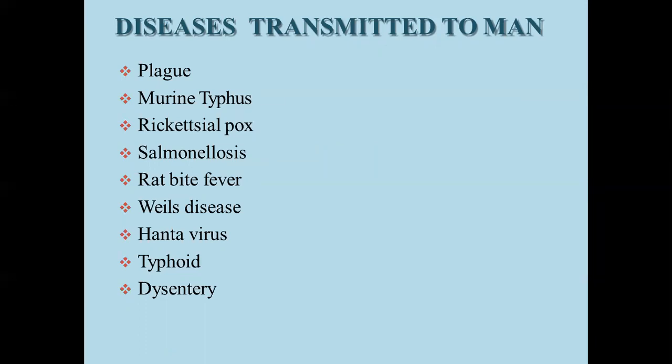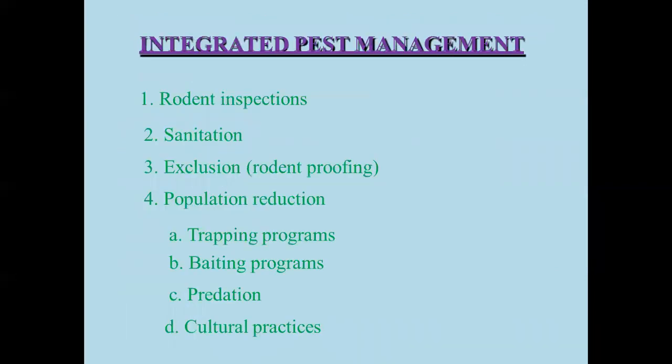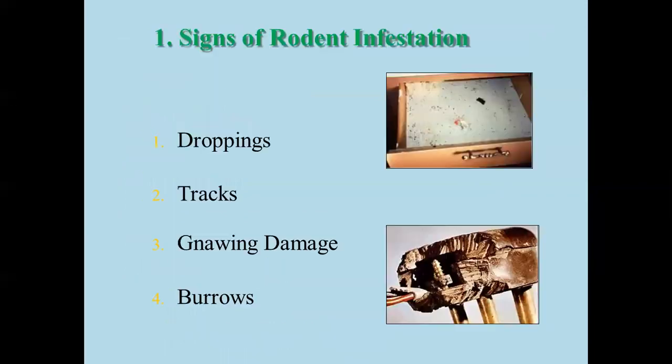So here we are going to see the more common signs and symptoms. Integrated pest management: what can we do? Rodent inspections have to be done. Then sanitation has to be properly maintained. Then exclusion, that is rodent proofing. Then population reduction, that is a trapping program, baiting program, predation, and cultural practices.